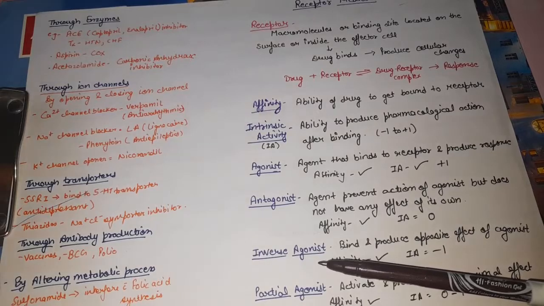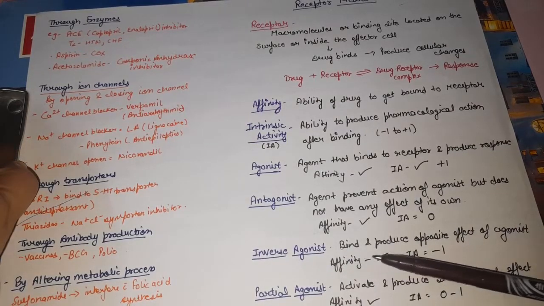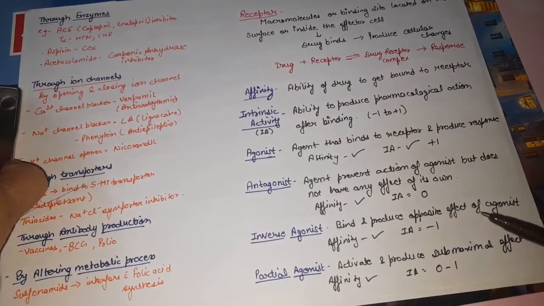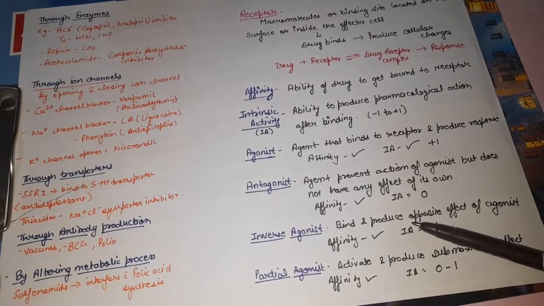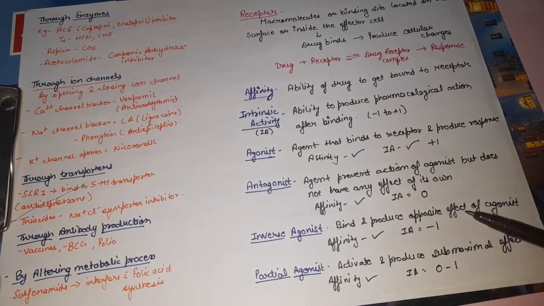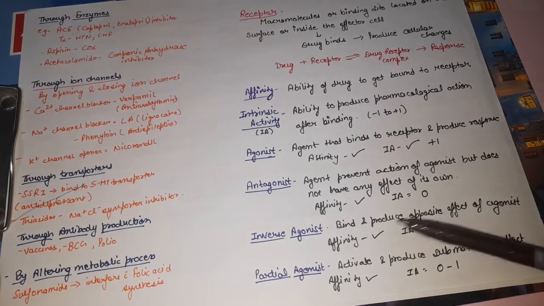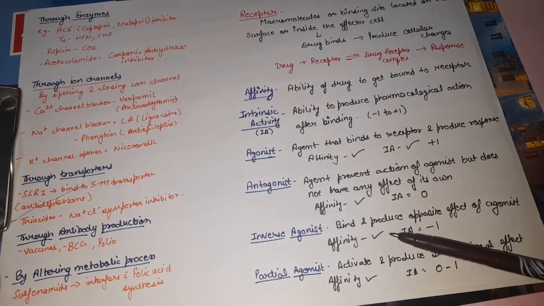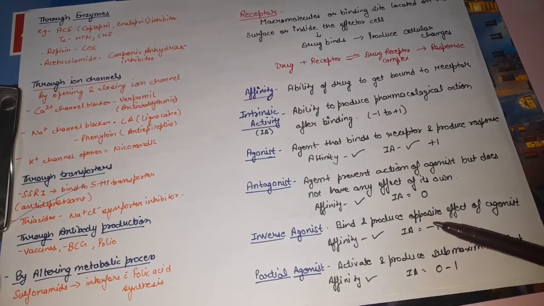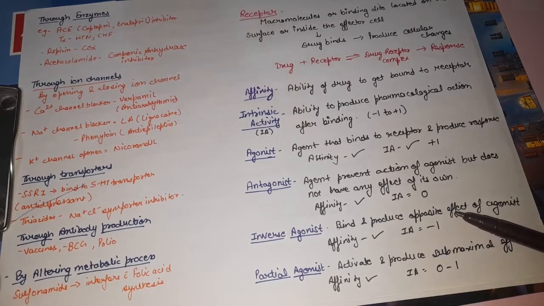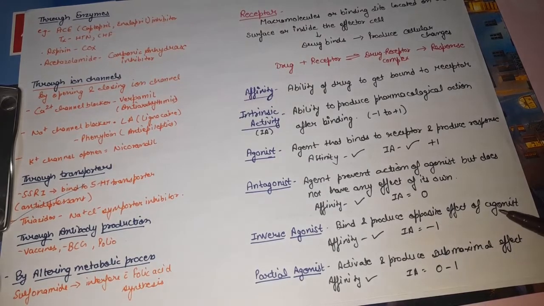Next is inverse agonist. What are inverse agonists? These bind and produce the opposite effect of the agonist. They will bind to the same receptor where the agonist binds, and they produce the opposite effect. If the agonist is increasing any activity, then the inverse agonist will decrease that activity. So affinity is present but intrinsic activity is -1, meaning they are producing the opposite effect of the agonist.